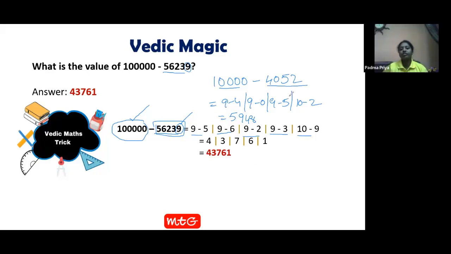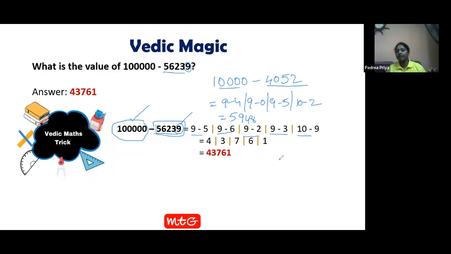Now tell me, how many of you feel subtraction is difficult and can never be solved in less than 1 minute? Yes, Rudrani is asking in the chat box. Yes, Rudrani, we should always subtract the last digit from 10 only. Remaining all you should subtract from 9. That is, the rightmost digit you should subtract from 10. That's a simple trick.